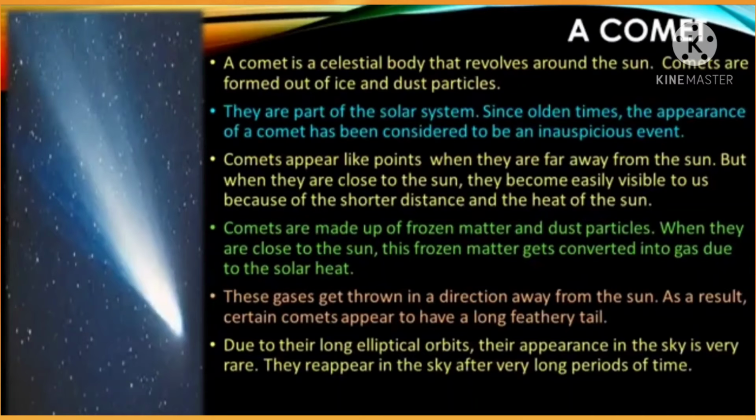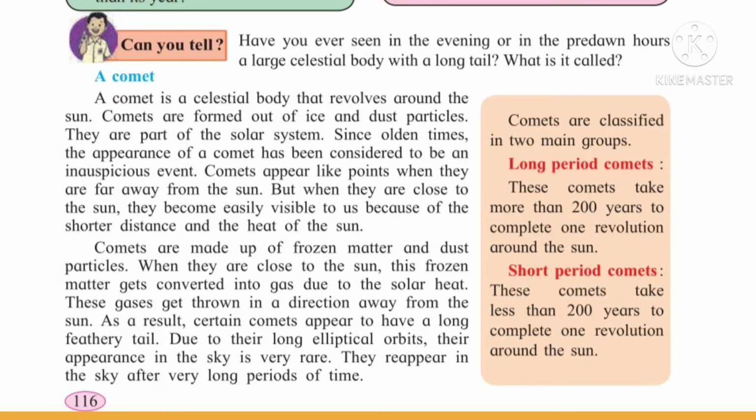Due to their long elliptical orbits, their appearance in the sky is very rare. They reappear in the sky after a very long period of time. Comets are classified into two main types. That is long period comets and short period comets.